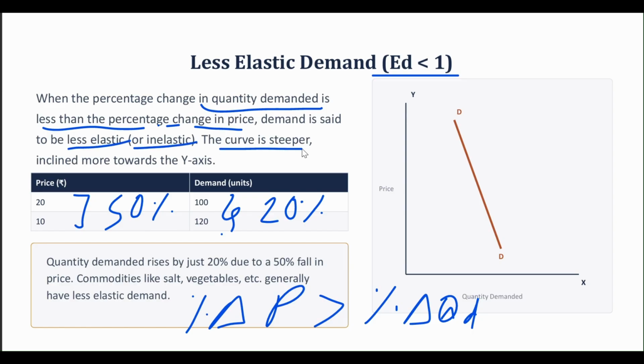The curve is steeper, inclined more towards the y-axis. Can you see the inclination towards the y-axis? Because the percentage change in price is more than the percentage change in the quantity demanded. That is why it is inclined more towards the y-axis, right?